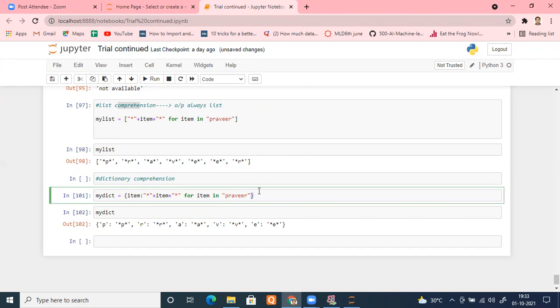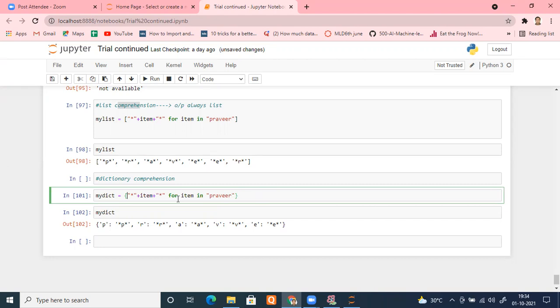Remember that. For the dictionary to work, we need key-value pairs. If I remove that, simply this, it will turn into a set. Remember that.